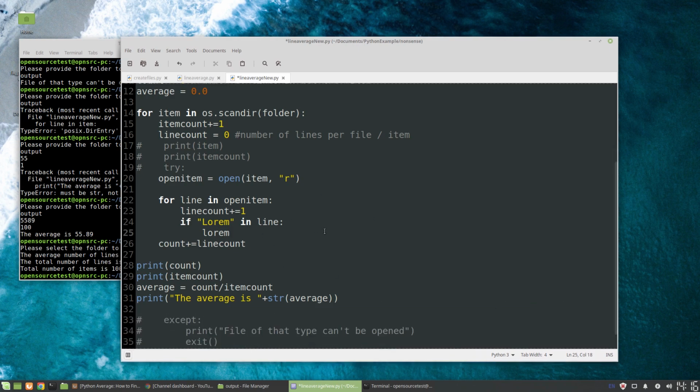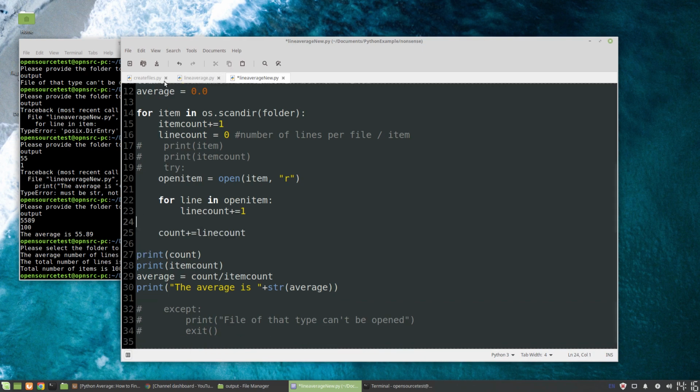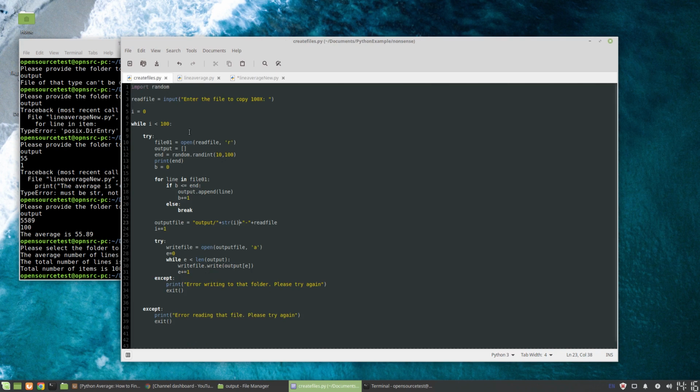The other thing I wanted to mention, which we're not going to do for now, is that what I used to create these 100 files was not just copy, paste, copy, paste. Essentially, I did the same thing: I opened a file, read from that file, and set up a random line of where to stop writing.